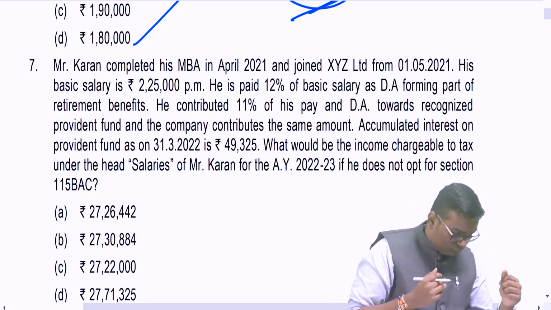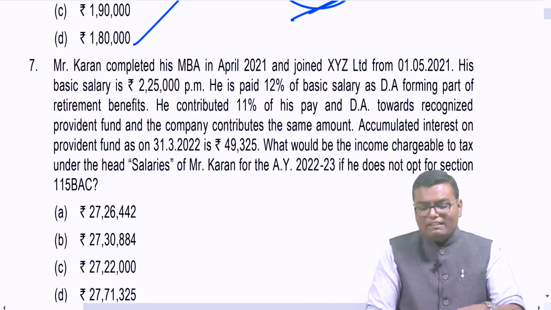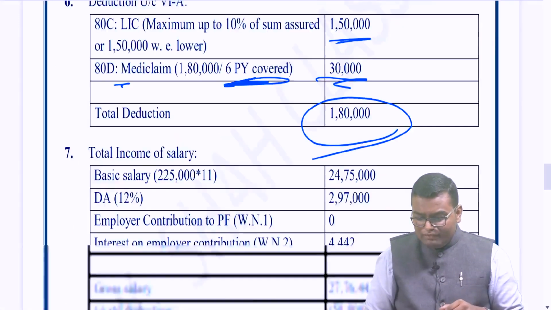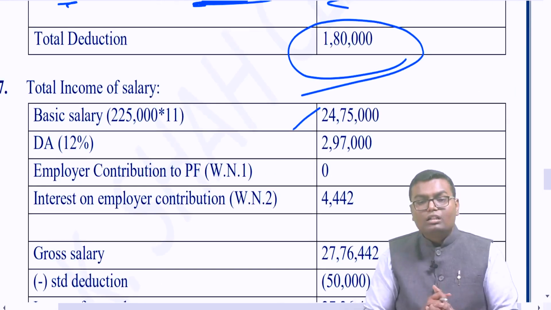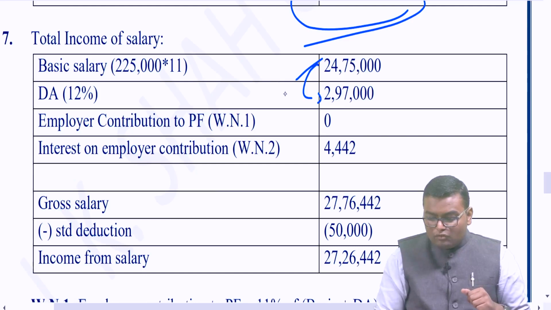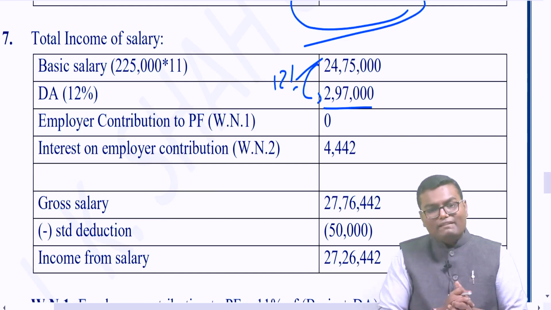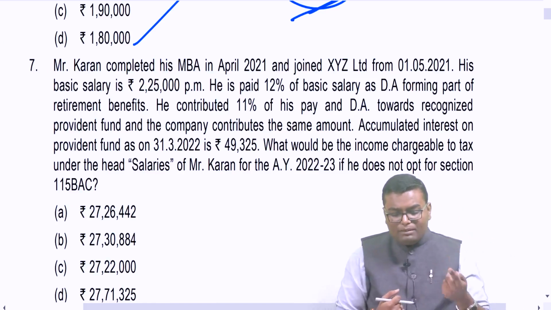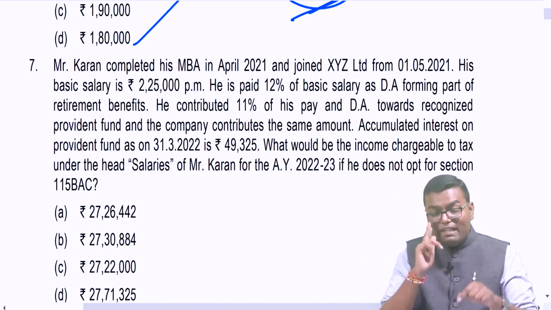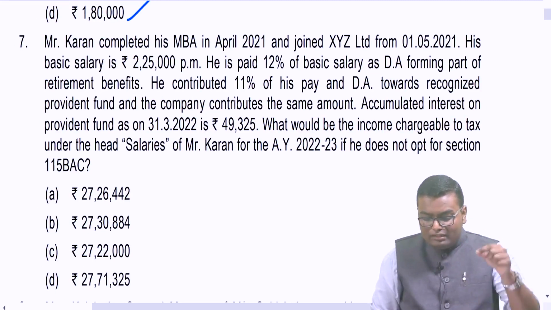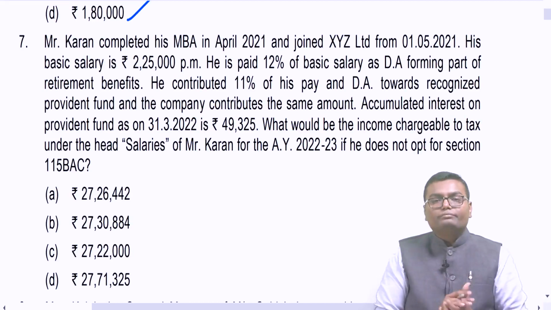Fantastic. Now understand, the basic salary is 2,25,000. I have worked for 11 months. So 11 months basic salary will be 24,75,000. How much dearness allowance am I getting? 12% of basic salary. So as per that my DA will be 2,97,000. Now the question says he contributed 11% of his pay, that is basic and DA, towards recognized provident fund, and the company also contributes the same amount.